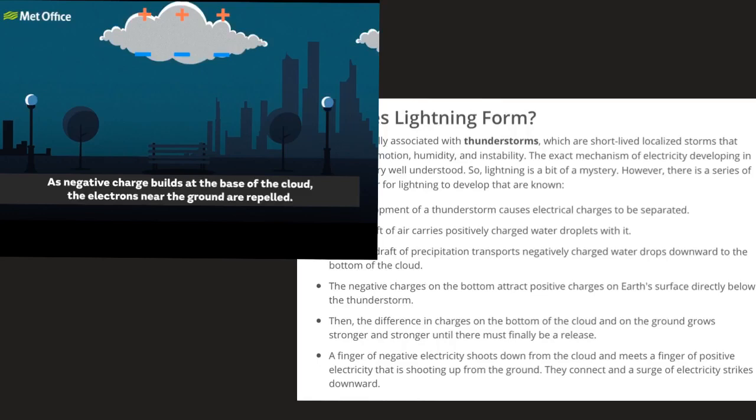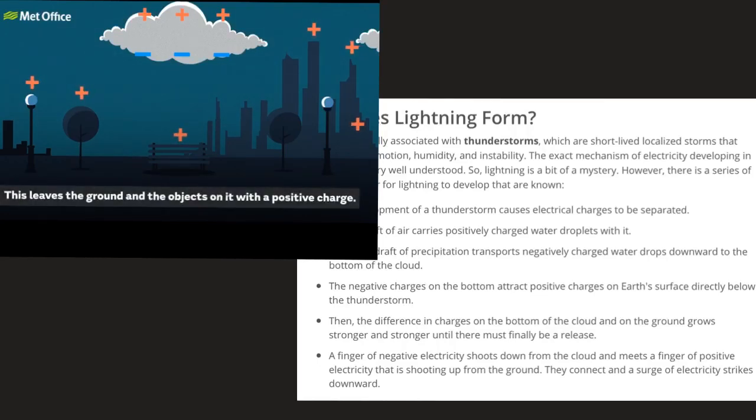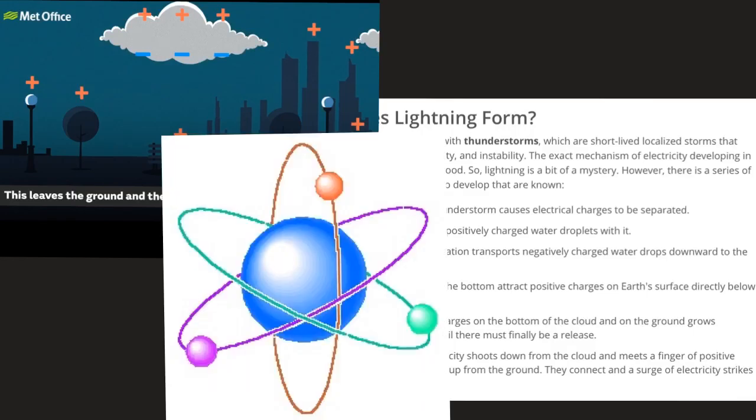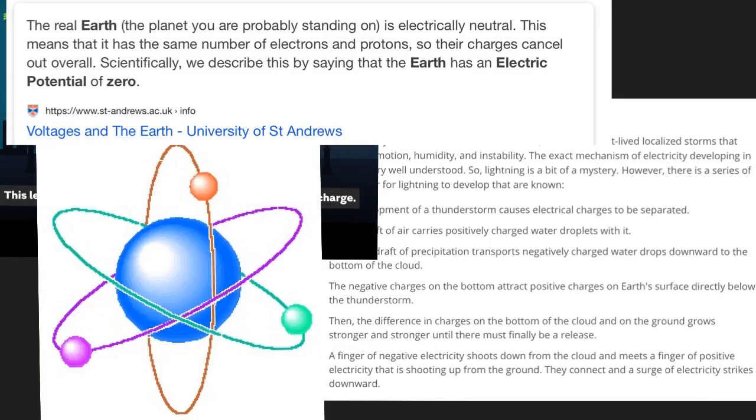We all know that the earth is a good conductor of electricity, but it is electrically neutral. Electrically neutral means the earth has the same number of electrons and protons, so their charges cancel out overall. So scientifically, we describe this by saying that the earth has an electric potential of 0.